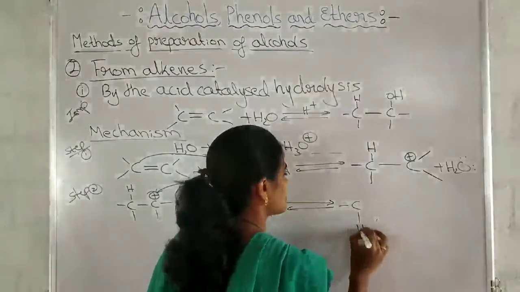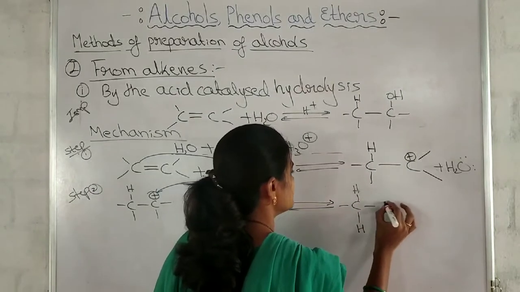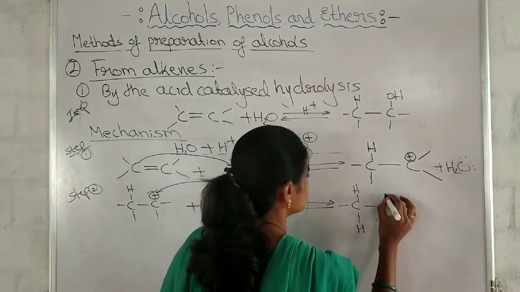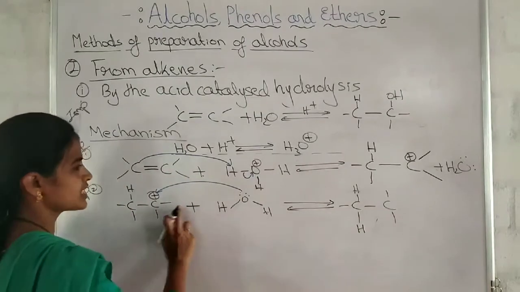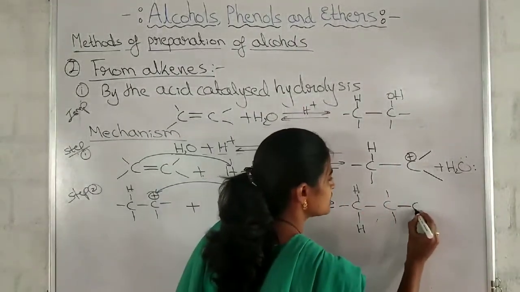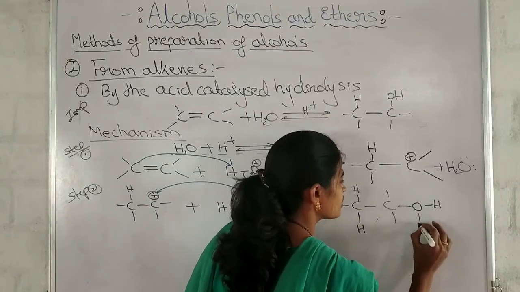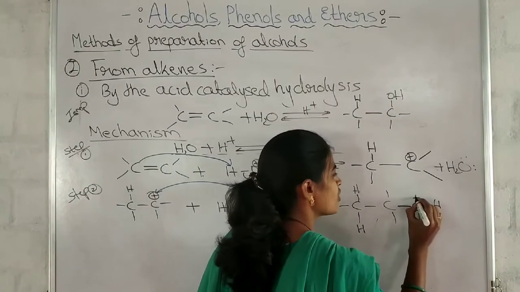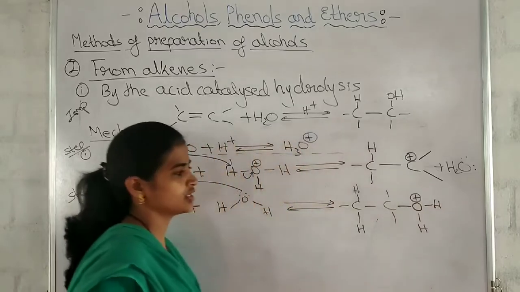So this carbon atom is as it is, single bond. These two bonds I have shown this side, and oxygen is attached to two hydrogen atoms. Now the oxygen will get the positive charge.